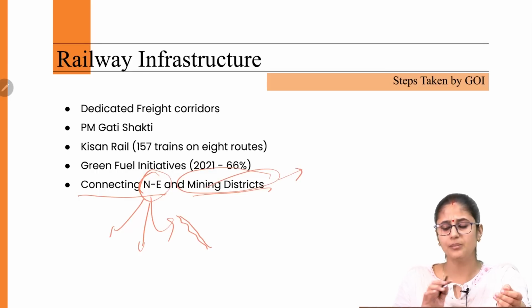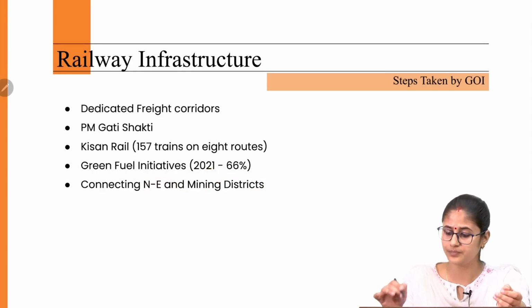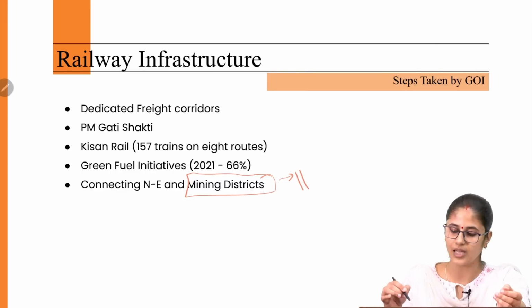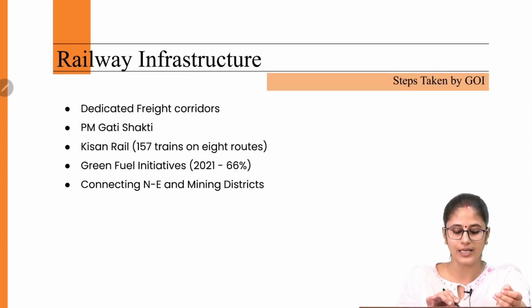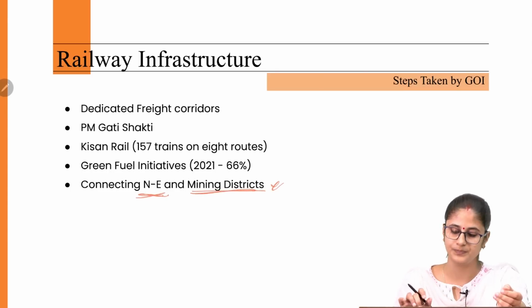See, usually the mining districts are found in places where the forest is quite rich. So in forest areas it becomes quite difficult to build the railway infrastructure. So that is the reason the government is taking adequate steps to improve the connectivity of northeastern states with the rest of the nation, and the similar is the case with mining districts in India.